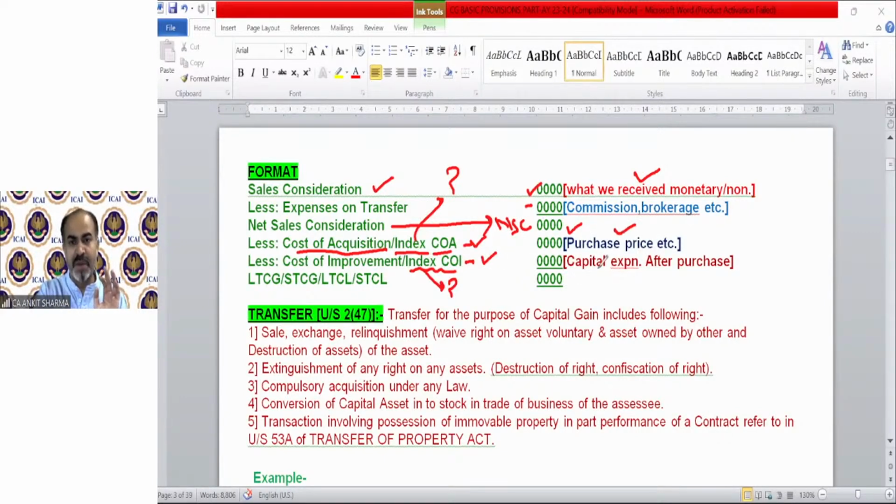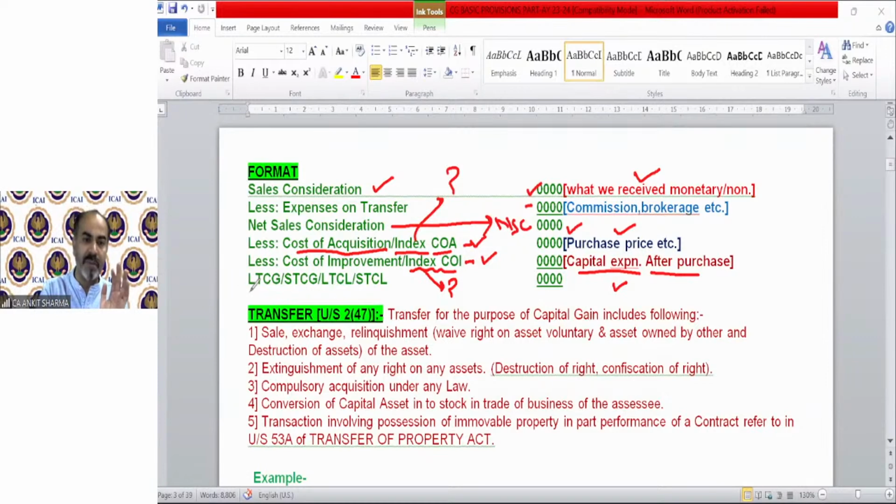So this is purchase price. Cost of improvement is capital expenditure after purchase. There should not be any revenue expenditure. For example, if you purchased a building and construct a new room for 10 lakh rupees, that is cost of improvement. But if your expenditure is for repair, whitewash, etc. for rupees 1 lakh, that is not cost of improvement. Only capital expenditure after purchase of any asset will be treated as cost of improvement.